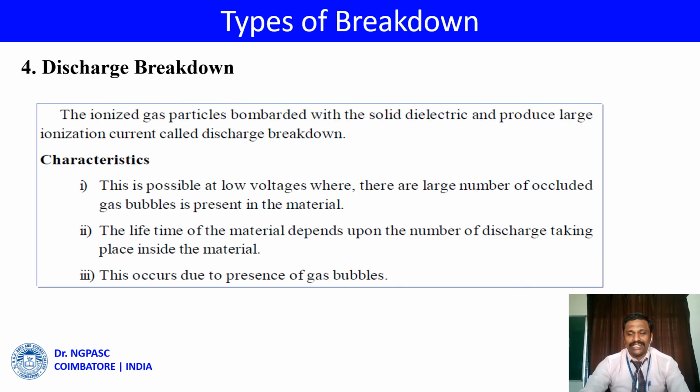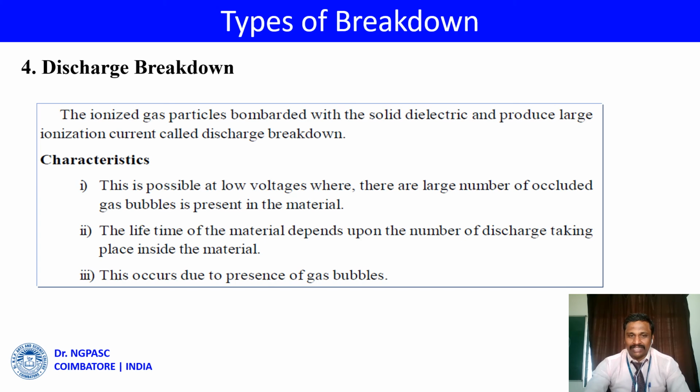The fourth one is discharge breakdown. The material has some occluded gaps and air bubbles. Due to that, by the application of electric charge, the material may be easily ionized and become a conductive material. This type of breakdown is known as discharge breakdown.